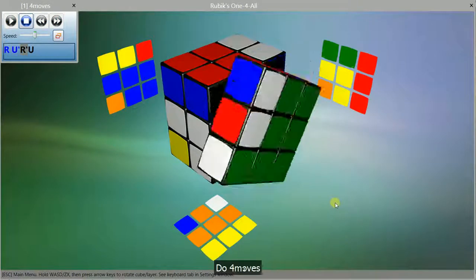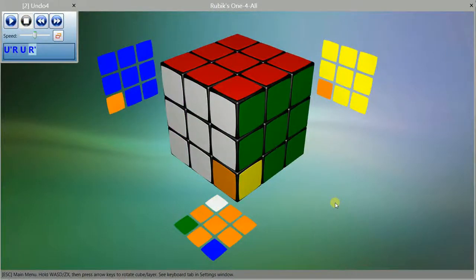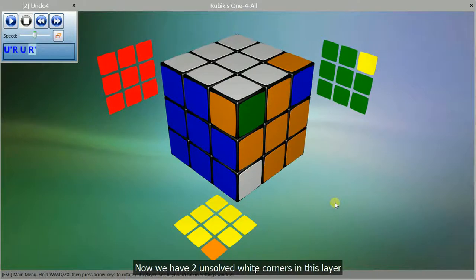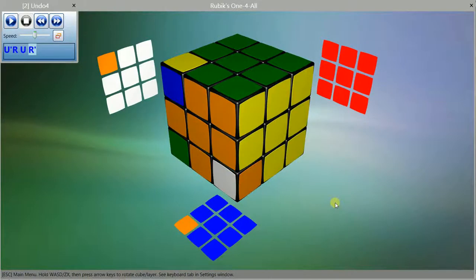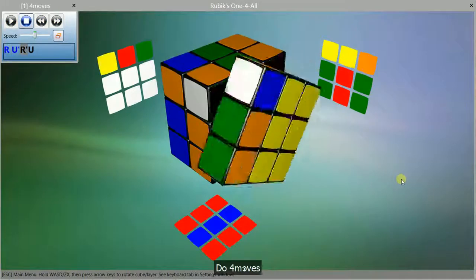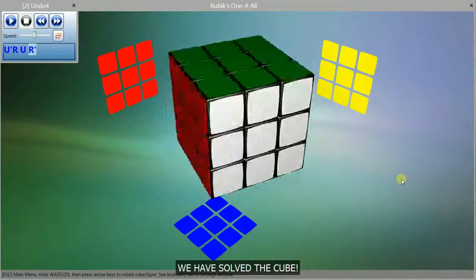Do 4 moves. Do undo 4. Now we have 2 unsolved white corners in this layer. Do 4 moves. Do undo 4. We have solved the cube.